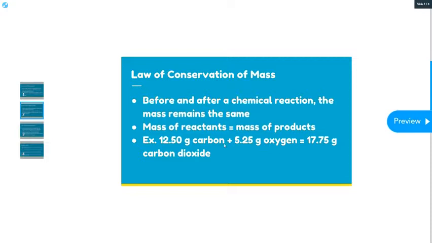So if we had carbon and we added oxygen to it, and we were able to measure the amount of carbon, so 12.50 grams, and oxygen, 5.25 grams, we would be able to produce 17.75 grams of carbon dioxide. So it wouldn't be less, it wouldn't be greater, it would be exactly 17.75. We cannot create or destroy mass. So the mass would be the same before the reaction and after the reaction. And that's the law of conservation of mass.